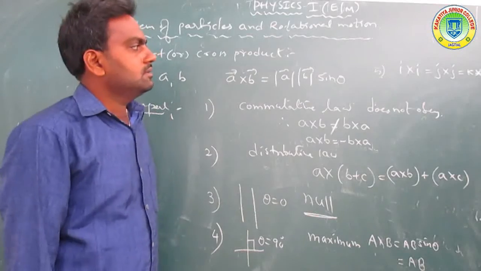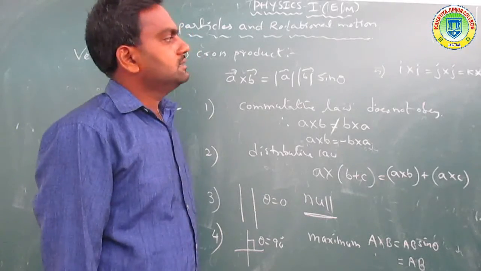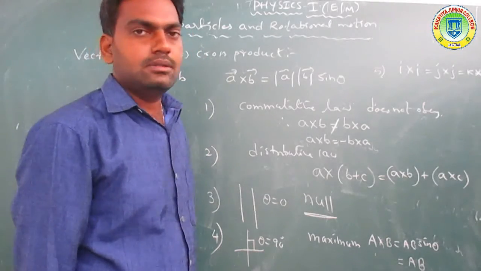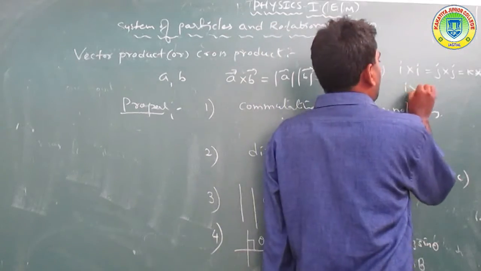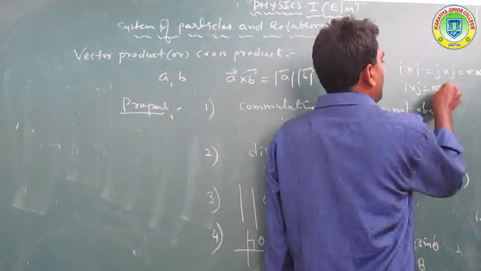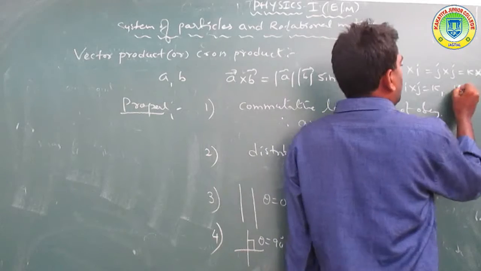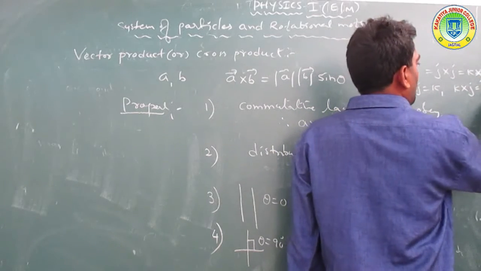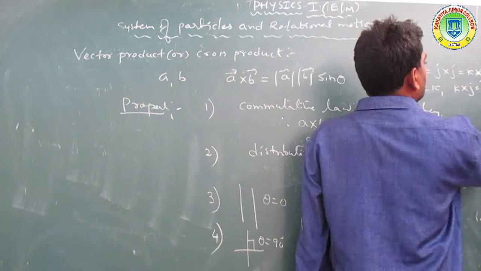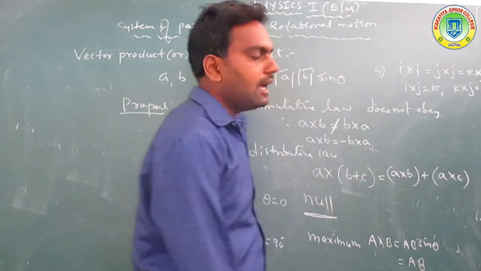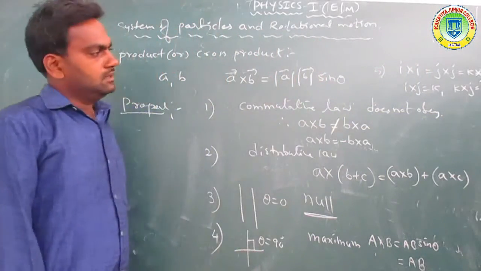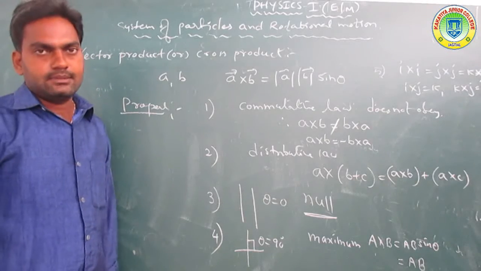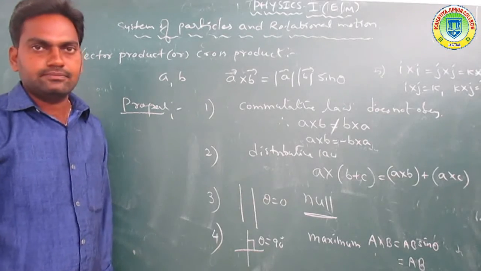And i cross j is equal to k, k cross j is equal to minus i, or i cross k is equal to minus j. We can write these as properties of unit vectors.